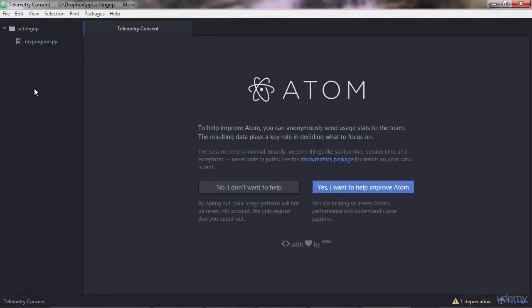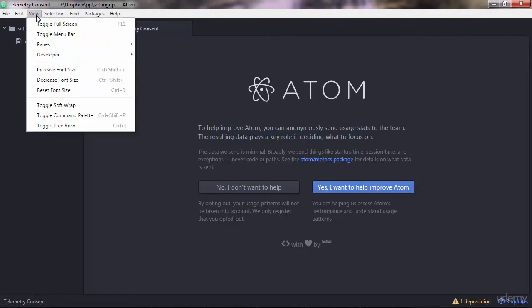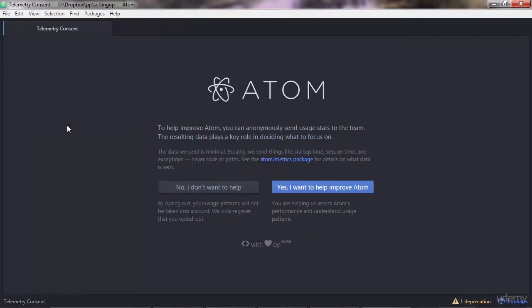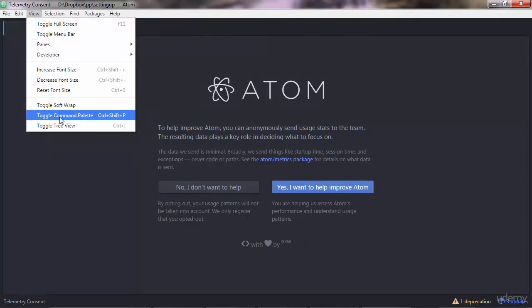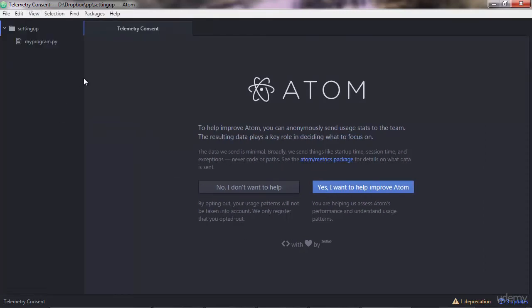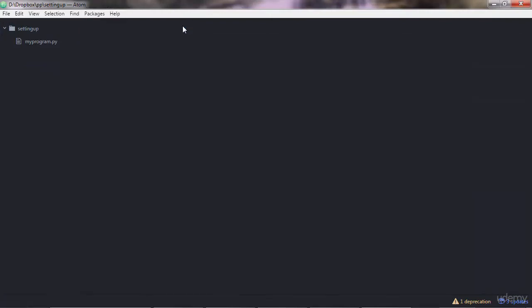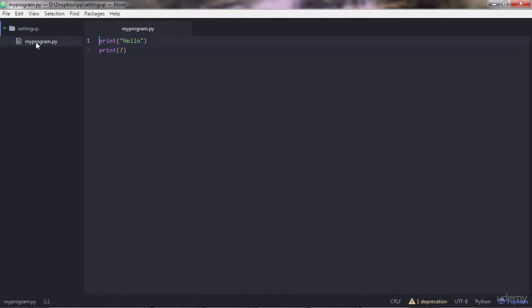But if you don't see the directory tree view here, go to View, and then toggle tree view. So you can toggle it off and on. You can close this, and then to edit your program, you simply double click your Python file, and you start writing. Print, start adding more code. Always press Ctrl S to save.